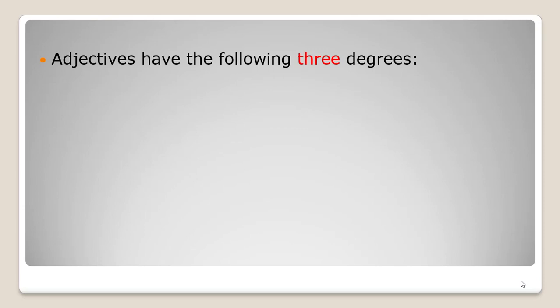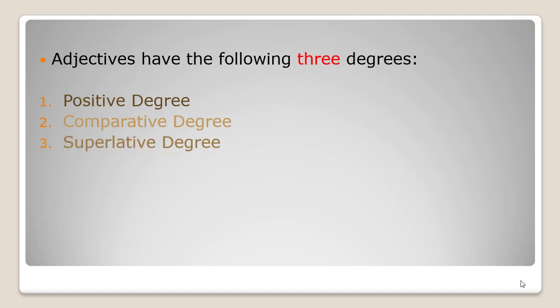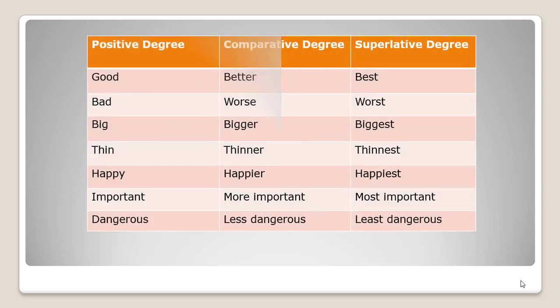Adjectives have the following 3 degrees: positive degree, comparative degree, superlative degree. So here is a table. In this table we have 3 columns. First one is positive degree, second one is comparative degree, and third one is superlative degree. And the first word is good. Good, better, best. Bad, worse, worst. Big, bigger, biggest. Thin, thinner, thinnest. Happy, happier, happiest. Important, more important, most important. Dangerous, less dangerous, and least dangerous.